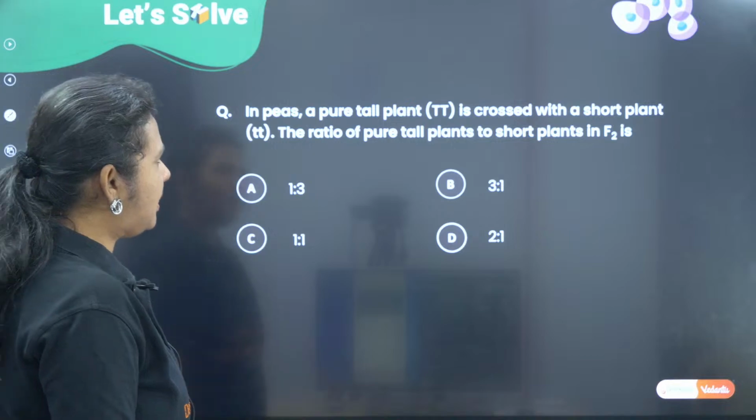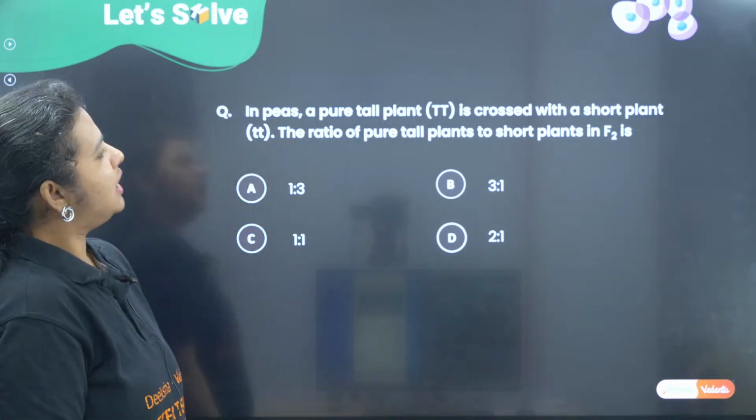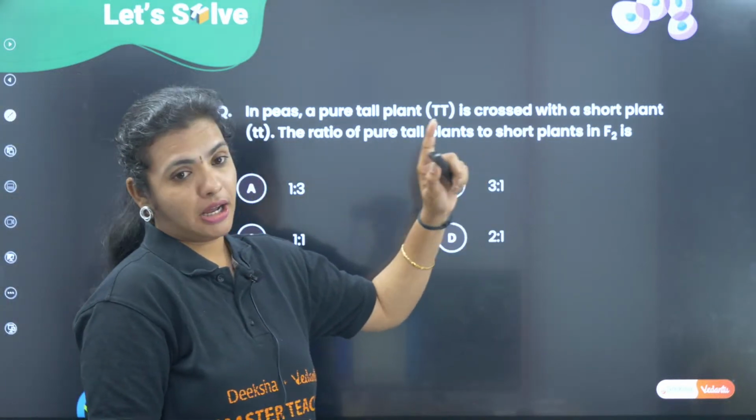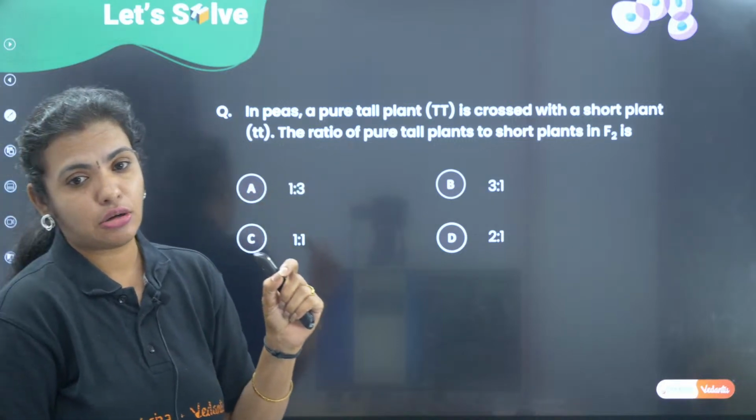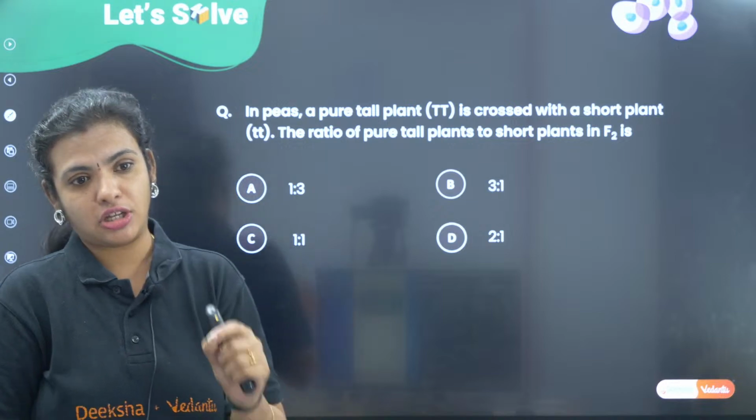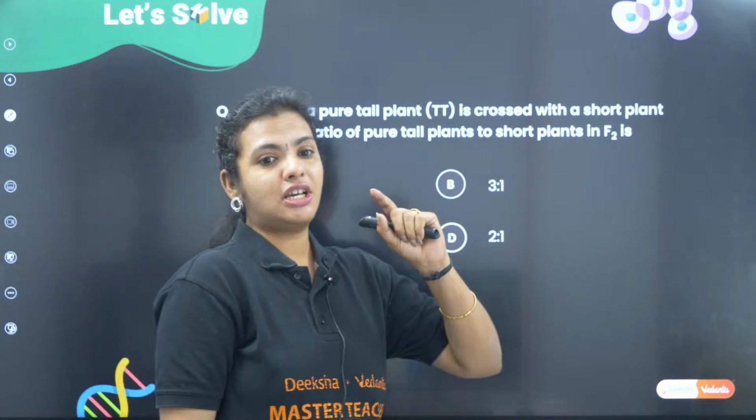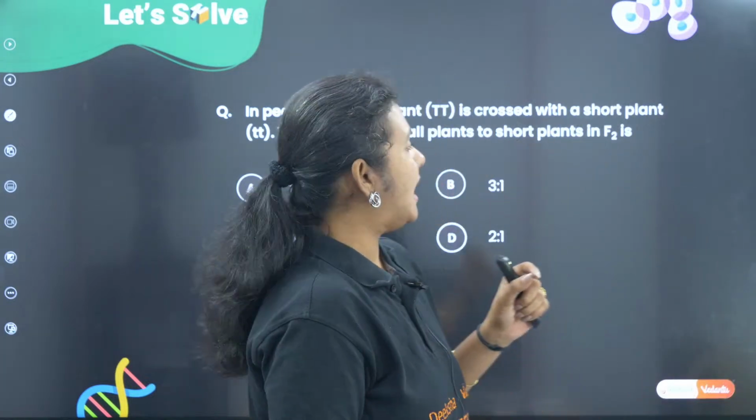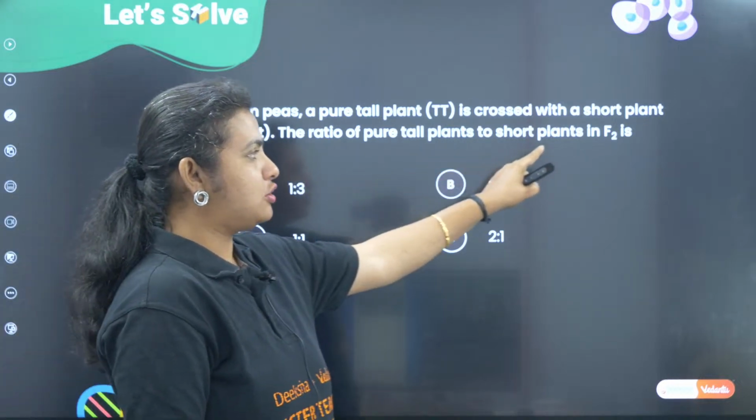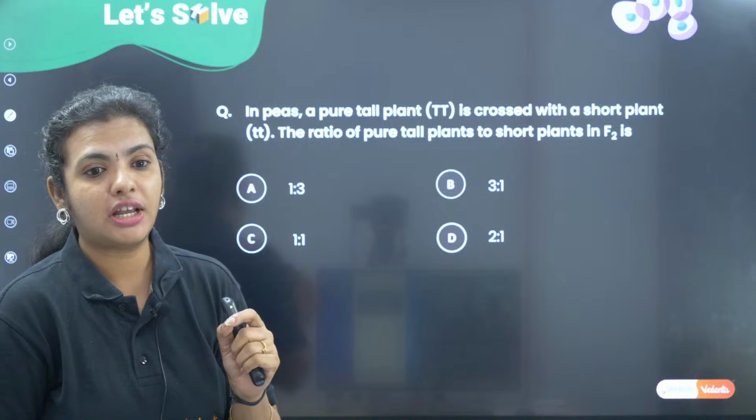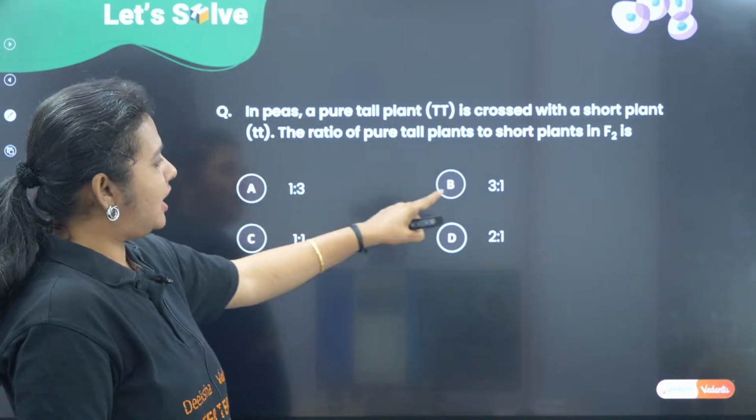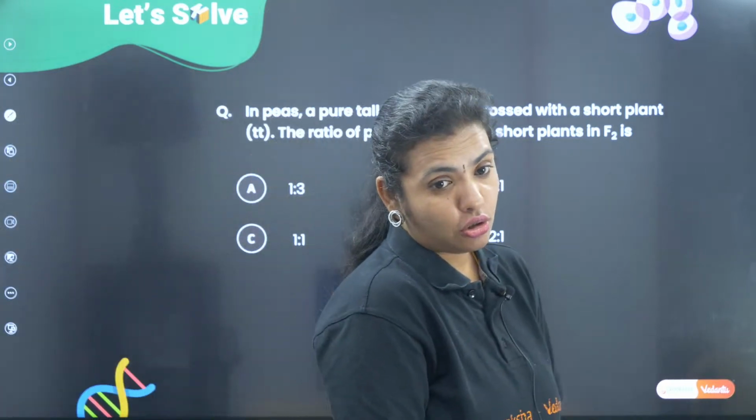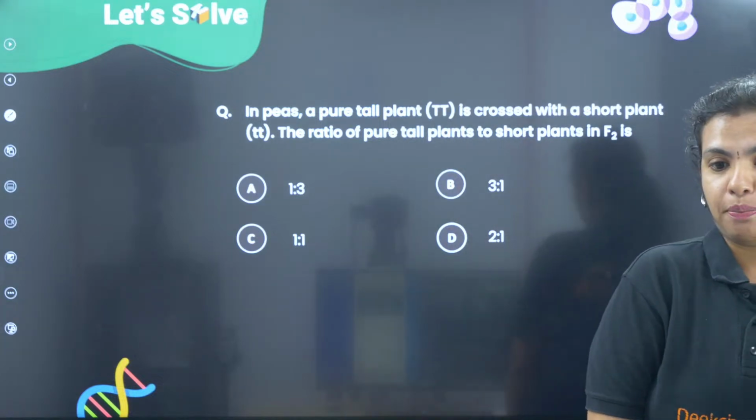Next question. In peas, a pure tall plant is crossed with a short plant. The ratio of pure tall plants to short plants in the F2 generation. Kindly read the question properly, children. They have already given you the genotype and they have asked you, don't just go by the monohybrid cross. Okay, please read the question. They have asked the ratio of pure tall plants to short plants in the F2 generation. 1:3, 3:1, 1:1, 2:1. So I told you, please read the question properly.